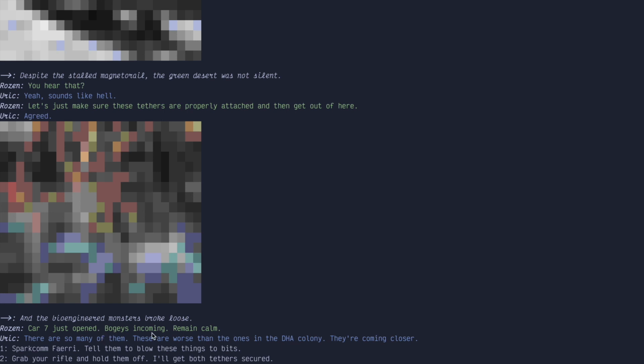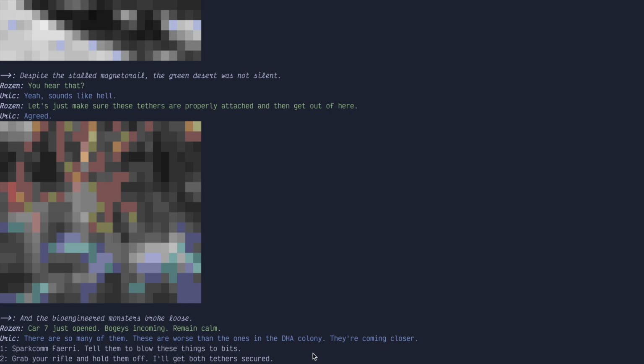Car 7 just opened. Bogies incoming. Remain calm. We found out what's in the middle of 4 cars. There's so many of them. These are worse than the ones in the DHA colony. They're coming closer. Okay, so I can spark calm my teammate and tell them to blow them to bits.